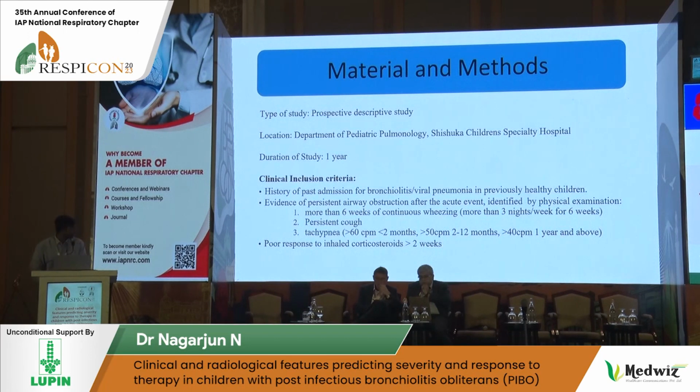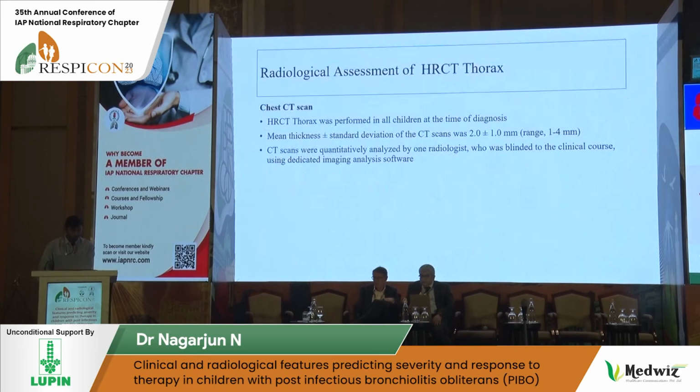Inclusion criteria included a history of admission for bronchiolitis or viral pneumonia in a previously healthy child, and evidence of persistent airway obstruction after the acute event, identified on physical examination, or with a history of more than 6 weeks of continuous wheezing, persistent cough, and tachypnea as per the WHO standards, or a poor response to an inhaled corticosteroid for more than 2 weeks.